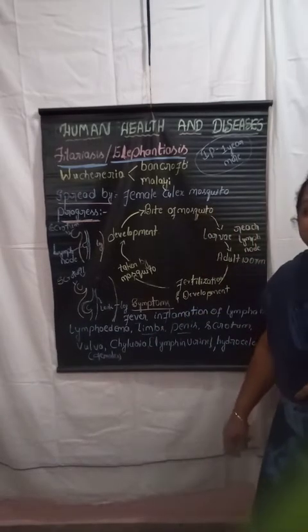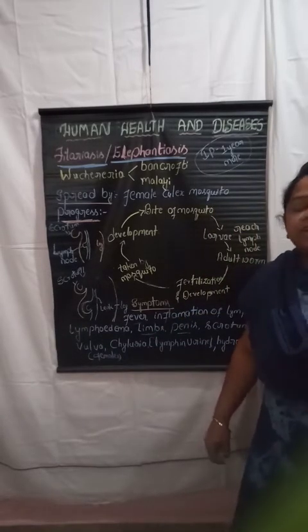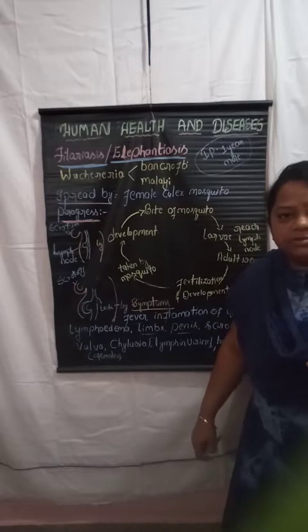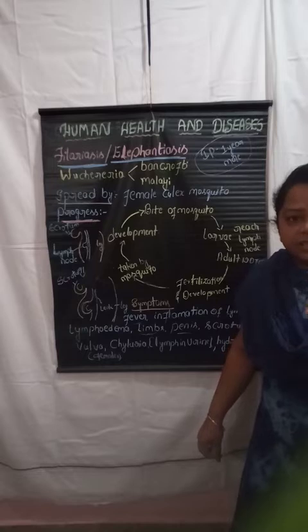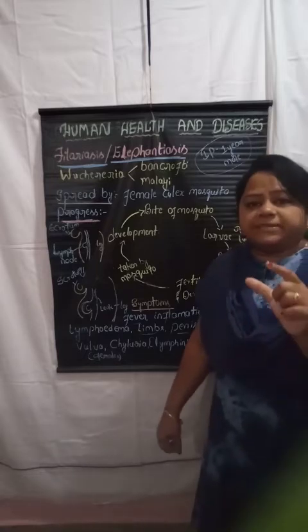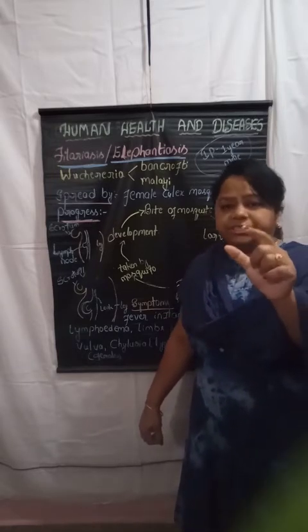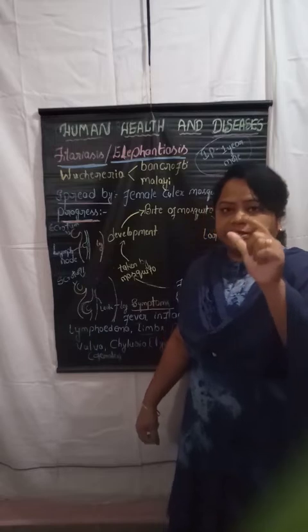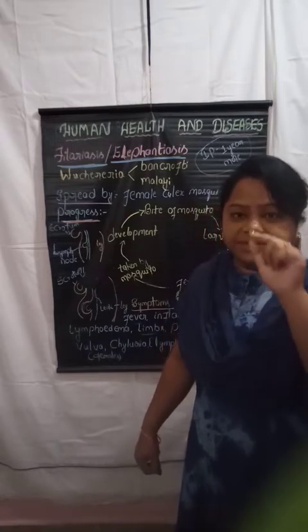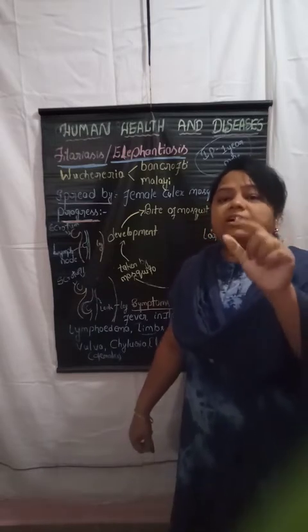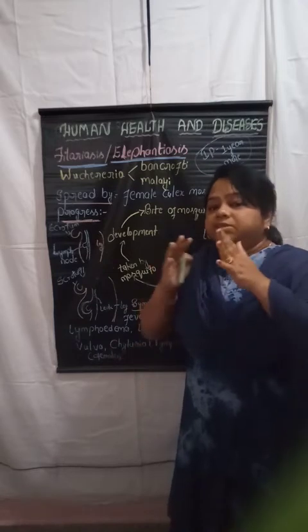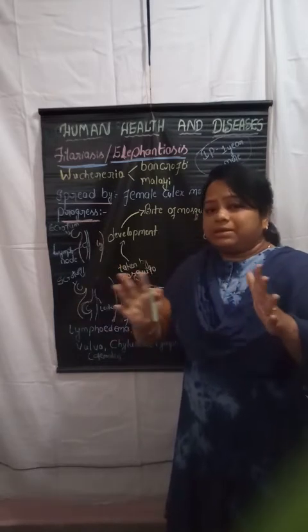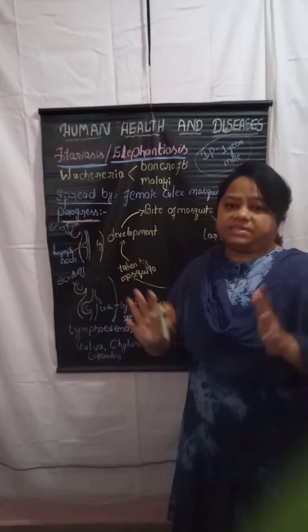The vulva is present in the female reproductive system, where the vagina and the urethra are situated. The vulva contains the urethra and vaginal opening, so this will also increase in size.